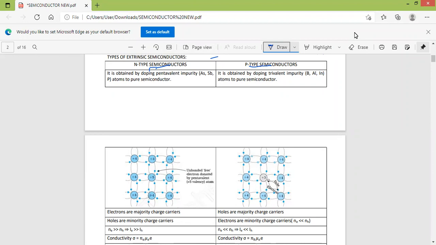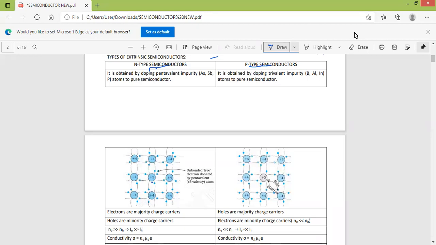Pentavalent impurities have 5 electrons in the outermost orbit. In the case of an N-type semiconductor, when a pentavalent impurity atom is added, 4 valence electrons are involved in covalent bond formation with the 4 neighboring silicon atoms. But the 5th electron is loosely bound to the atom because it is not involved in any bond formation.